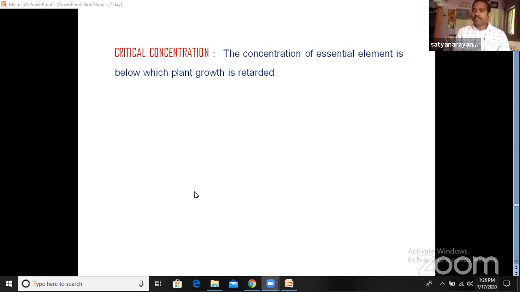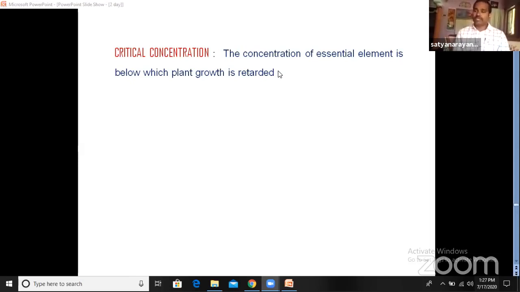These elements are required in a certain amount. For example, in case of nitrogen, it requires 1000 millimole. If a certain amount of an element is not supplied to the plant, the plant shows deficiency symptoms. So here we'll see a definition of critical concentration: the concentration of an essential element below which plant growth is retarded. That means these elements are present below the required amount.